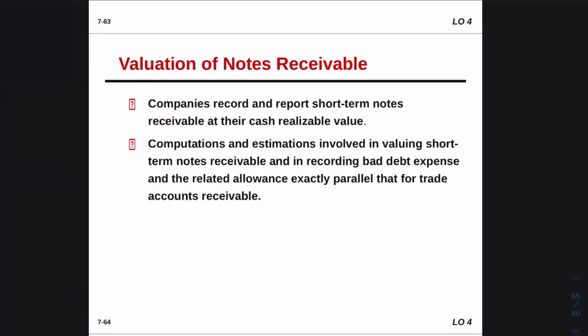For the valuation of note receivable, companies record and report short-term note receivable at their cash realizable value, and computation and estimation are involved in valuing short-term note receivable and in recording bad debt expense. So we are literally treating note receivable the same as account receivable. If we estimate that some amount is going to be uncollectible, we should reduce that amount, because we want our note receivable or account receivable to be at cash realizable value, a faithful representation, so we record bad debt for that amount.